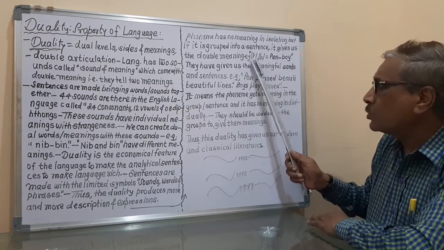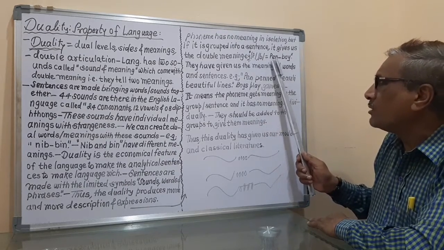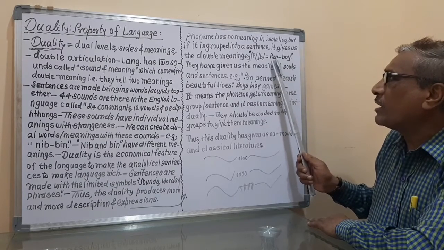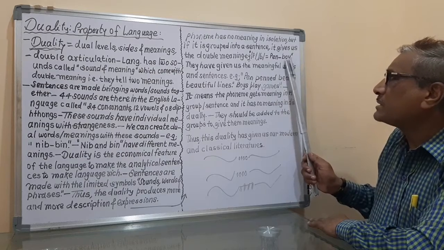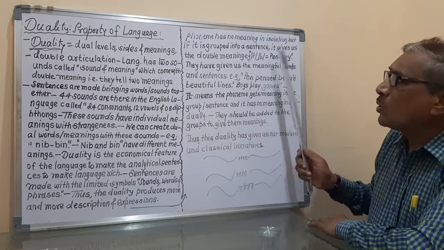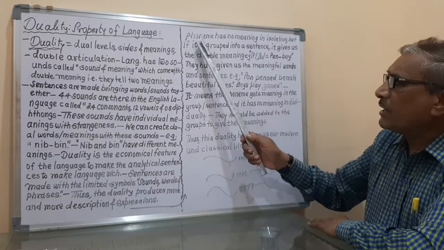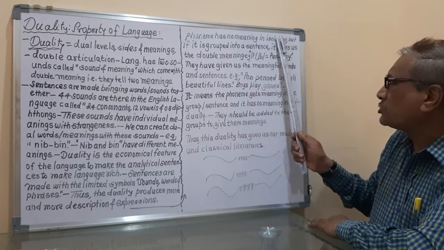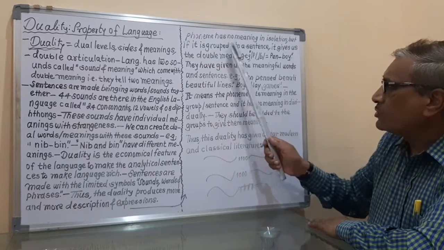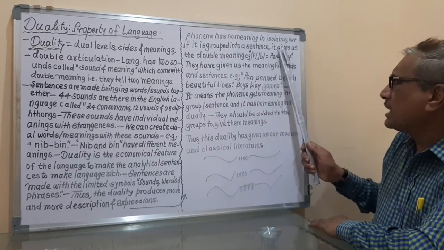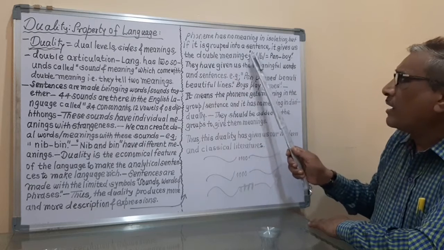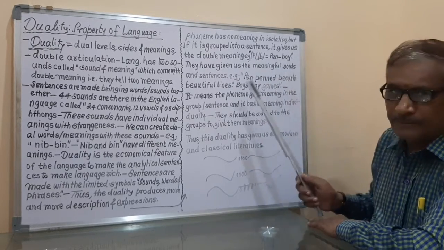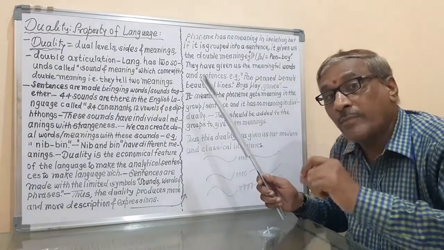But when these two phonemes come into the words, then they get the meaning. Pen has a particular meaning, and boy has a particular meaning. So this is the explanation that a phoneme has no meaning in isolation, but if it is grouped together into a sentence, it gives us the double meaning. For example, P and B, pen and boy.